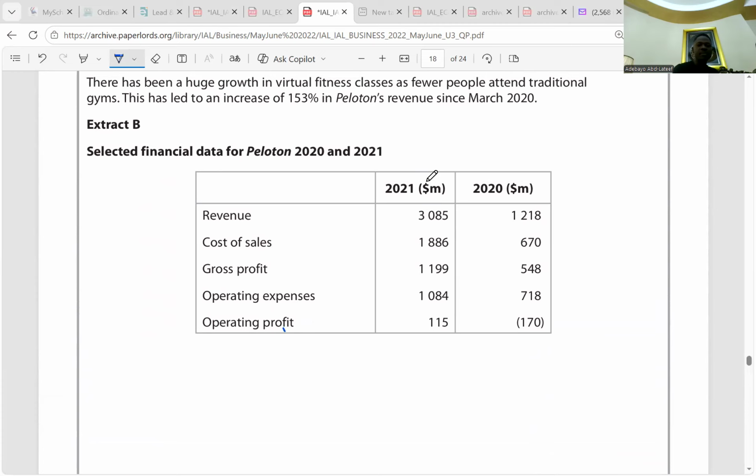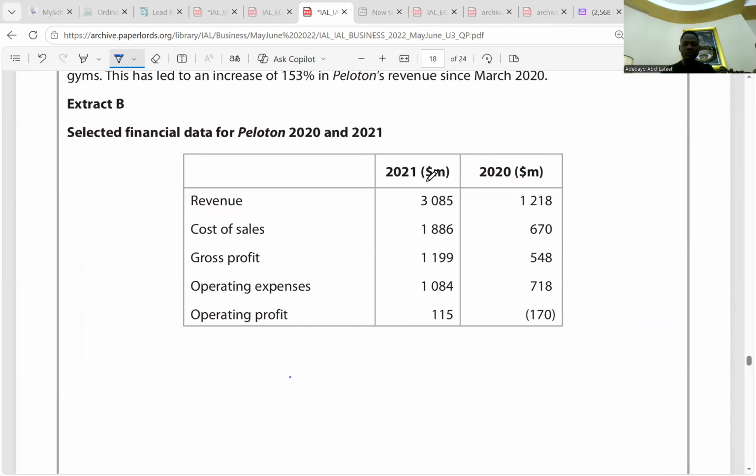When you look at the revenue in 2021, it was around 3 billion. So that simply means Peloton can be sustainable despite the negative publicity. It means Peloton might be able to withstand any short-term financial implications from the recall.